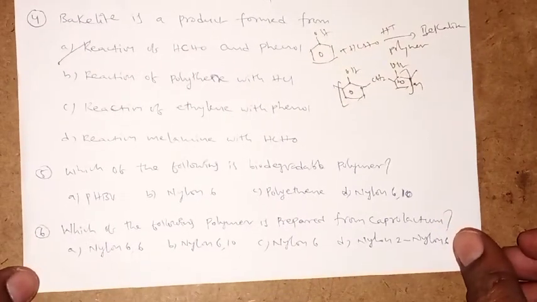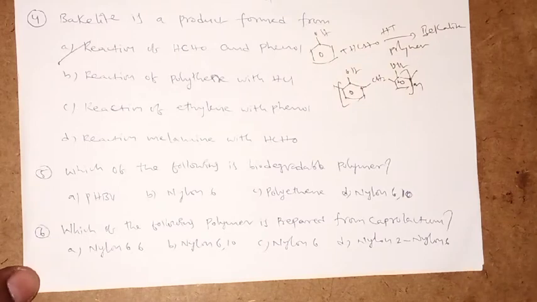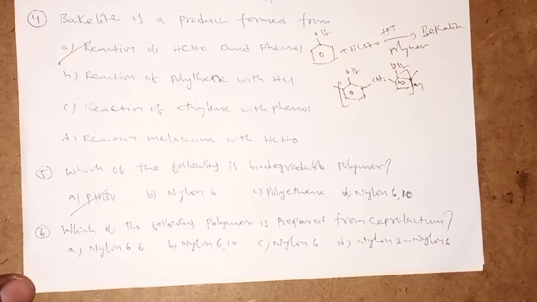Which of the following is a biodegradable polymer? This is also a direct answer. PHBV is the biodegradable one. The remaining are all polymers, but they are not biodegradable. They cannot dissolve in the earth particles. Look at the next question.